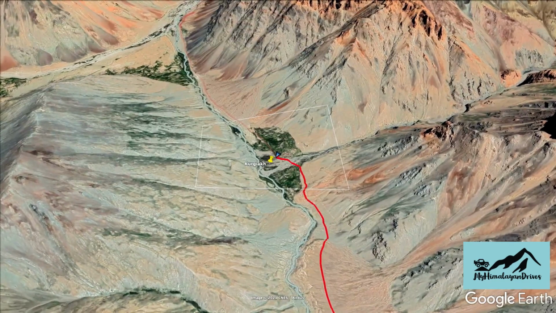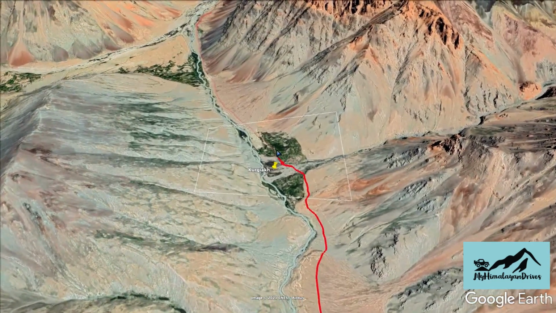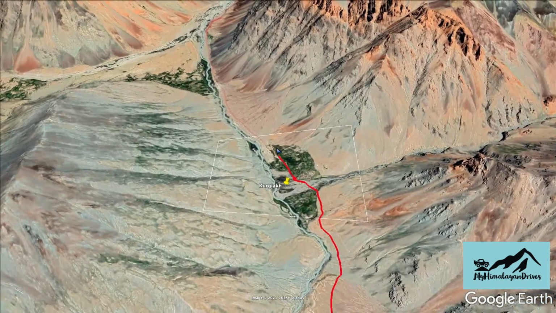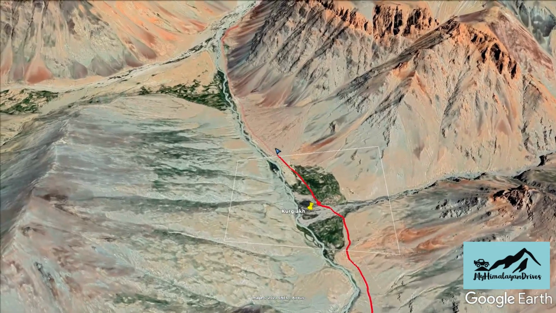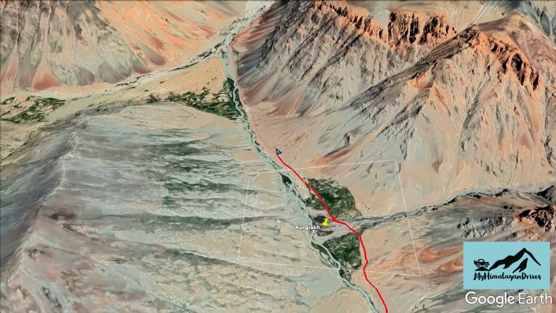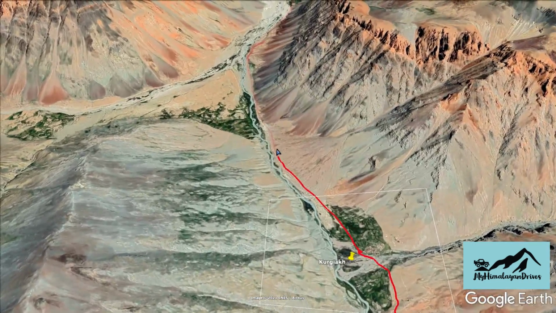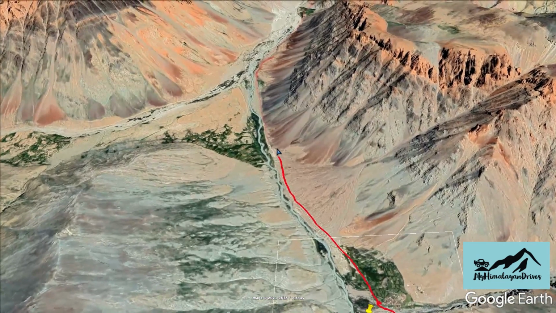Drive to Purne is approximately 24 kilometers from Kargyak. We continue driving on the right bank of Kargyak Nala. In case one does not wish to stay at Kargyak homestays, then after crossing Kargyak, one can drive up to 2 kilometers and there is a beautiful lush green campsite opposite Key village. The campsite is on the right bank of the river, the side on which we are driving, while the Key village is on the left bank.